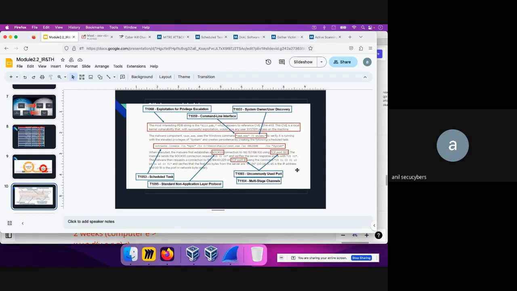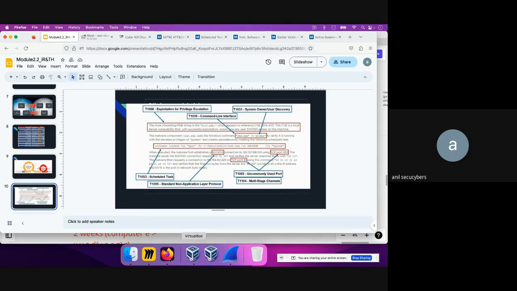If you see over here, this was a report where, as an exercise, let's say you are reading a report about malware attacker activity, how the malware attack works. What you can do is figure out the different sub-techniques, the TTPs, that the attacker has tried to execute. So let's say just by reading this sentence, which says that a scheduled task command was created, we can say that it is closely related to T1053.